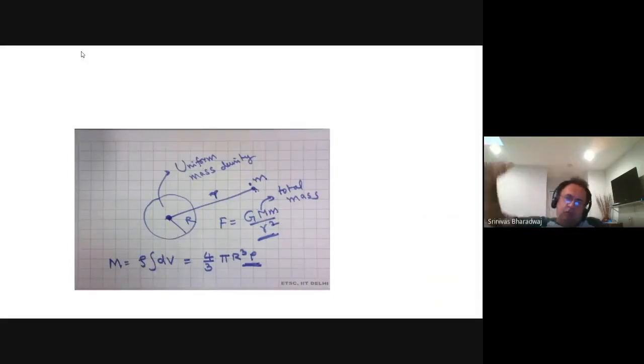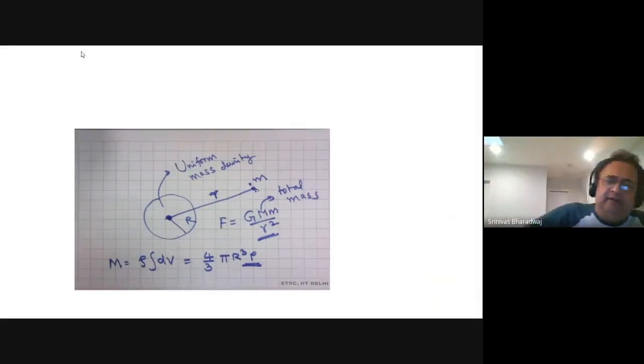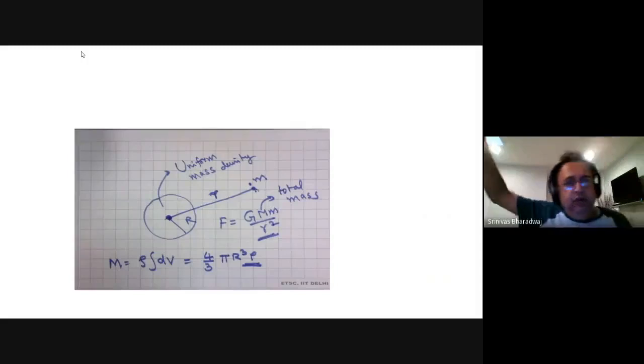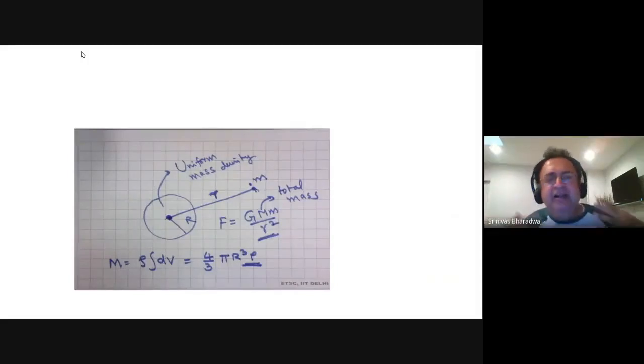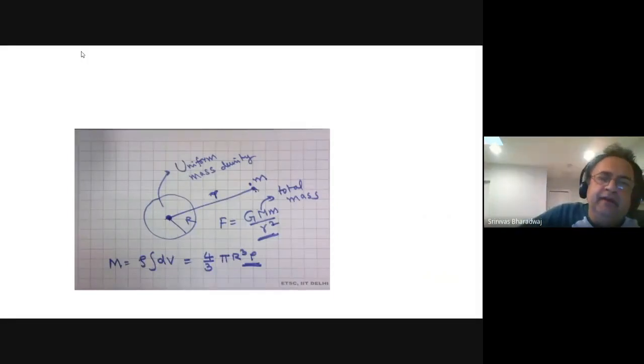Now, if you go some distance into the Earth, you take only the Earth that is in front of you. The part of the Earth that you have crossed doesn't produce a gravitational field. You won't believe me, but that's how it is.